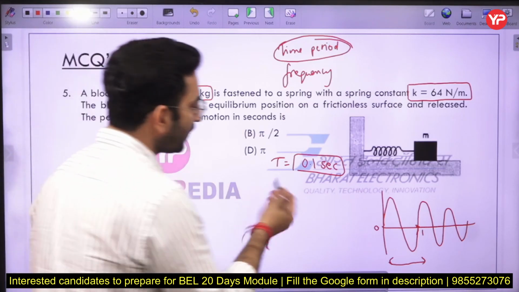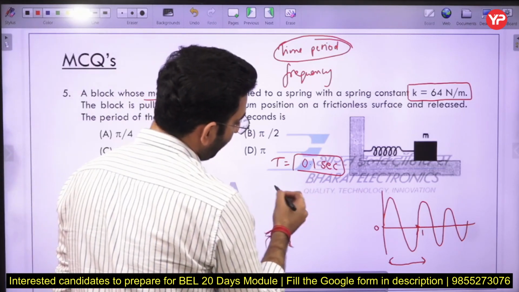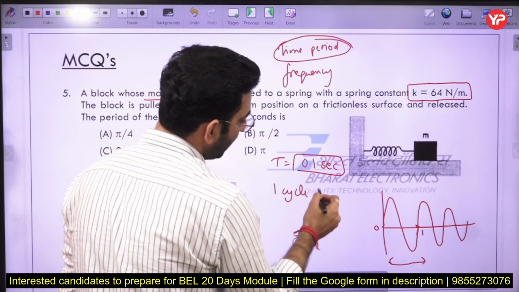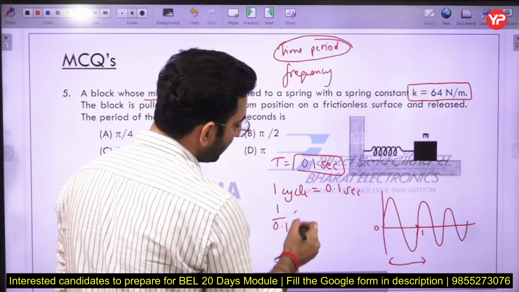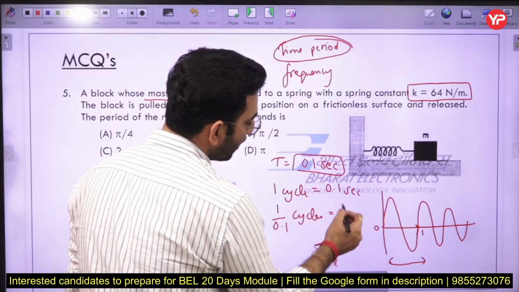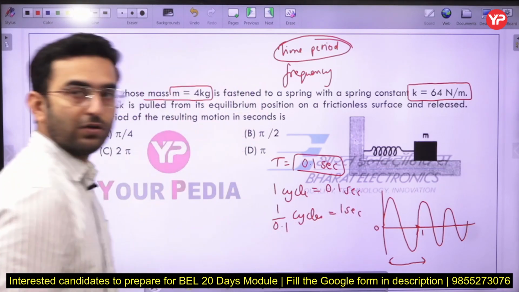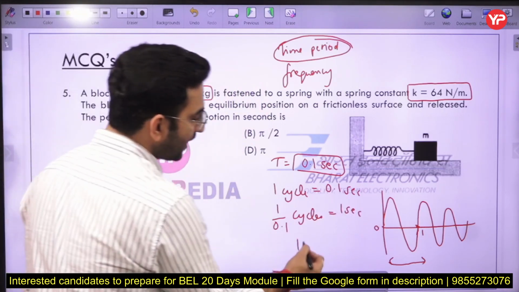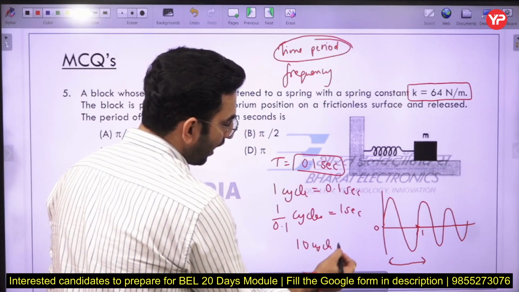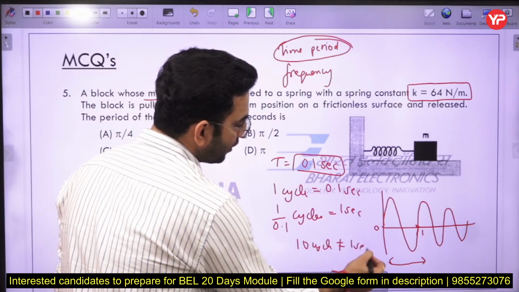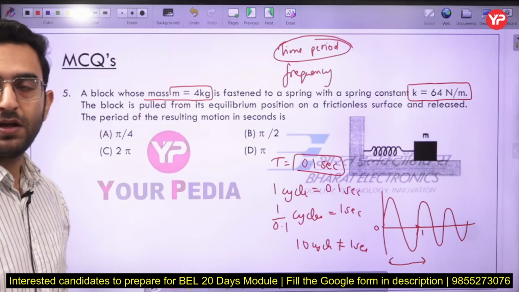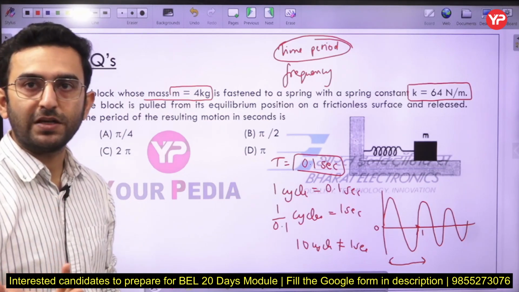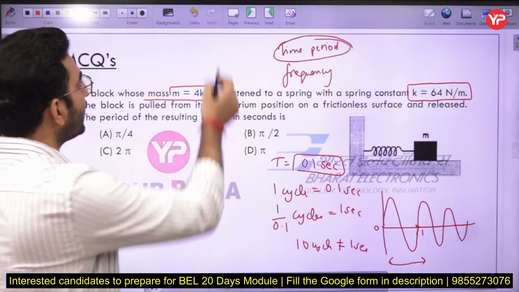So you can say, sir, one cycle is taking a time of 0.1 second. So I can say 1 upon 0.1 cycles are covered in the 1 second here. So that simply means 10 cycles are being covered in 1 second here. So I can say the frequency is going to be equal to 10 only. Understood? That is having a unit of hertz, basically 1 by second. Okay, just remember that part.